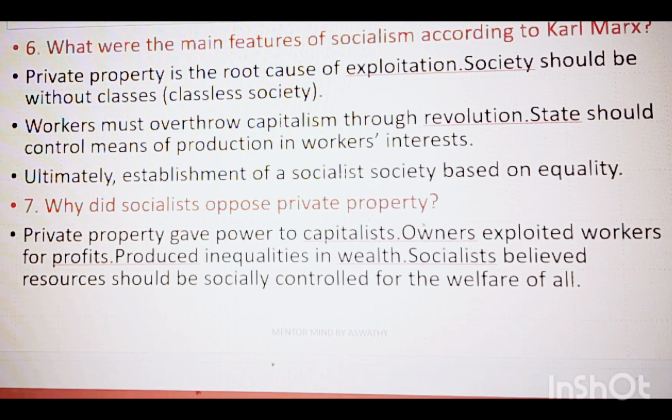In the case of capitalism, for earning profits, the owners will make the workers work in unhealthy, severe, harsh working conditions for long hours at low wages. They are keen on gaining profits only, but what happens is there will be inequalities in society, and the workers are the people who have to suffer in the case of capitalism. So socialists believe resources should be socially controlled for the welfare of all.